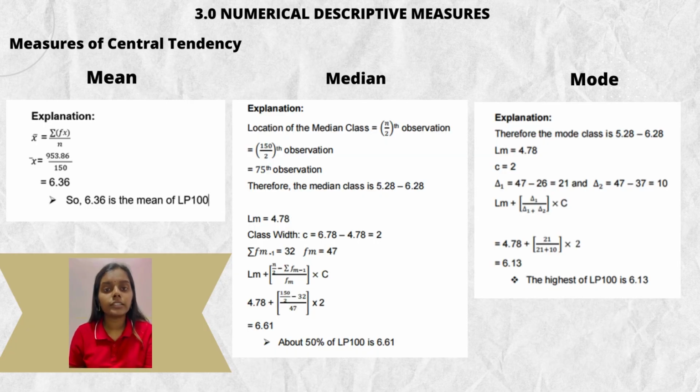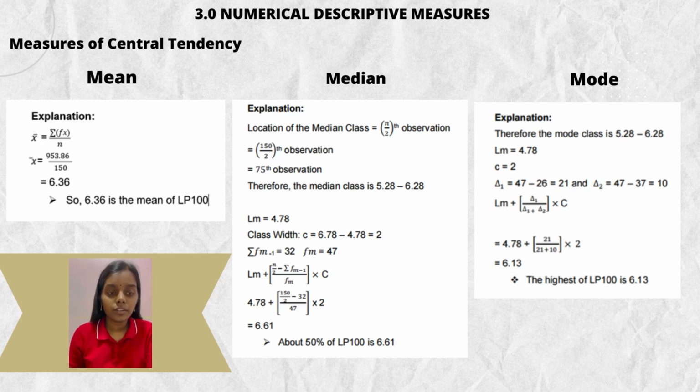3.0 numerical descriptive measures. Here, I would like to explain liter per 100 measure of central tendency, which is mean, mode, and median. Firstly, I would like to explain mean. So the equation is x̄ equals 953.96 over 150 equals 6.36. So 6.36 is the mean of LP100.